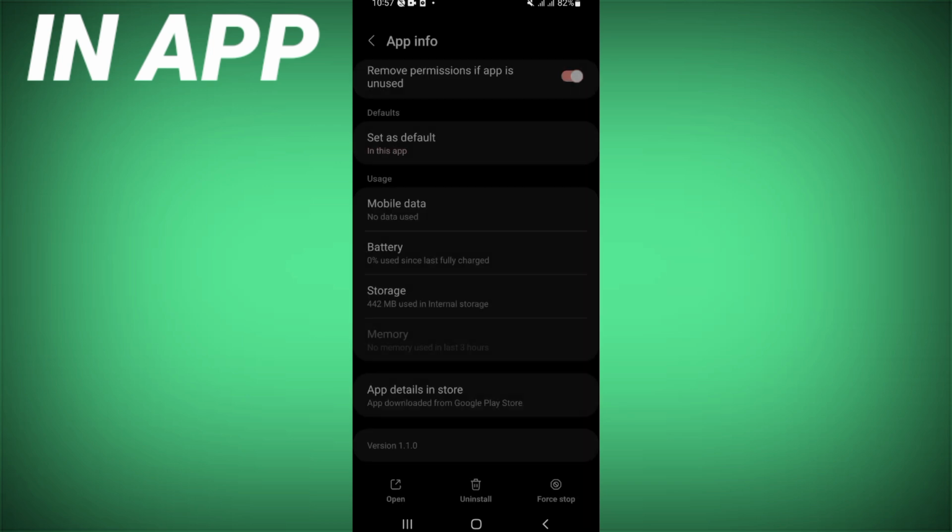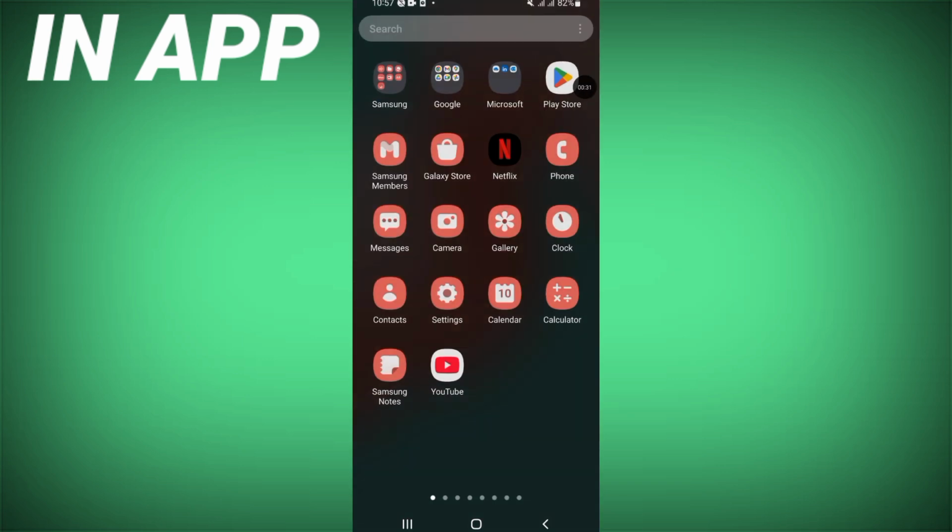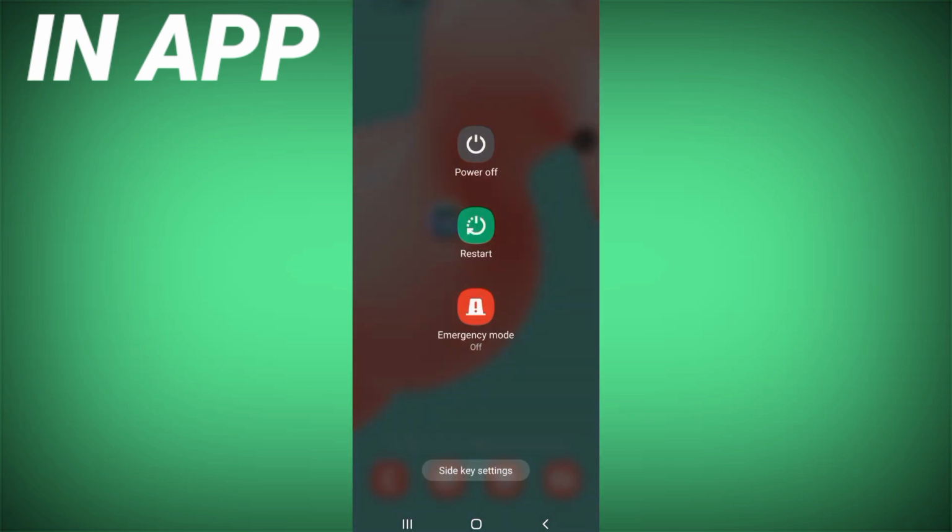So after doing this, go to Play Store or App Store and update your Pokemon. Start now your device and that's all.